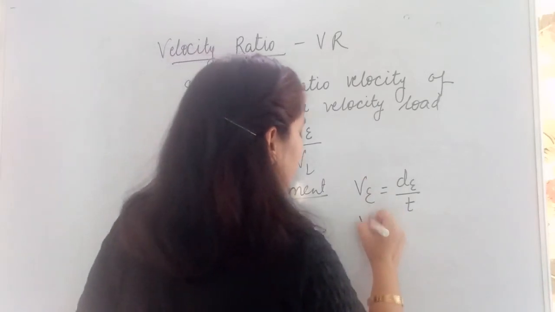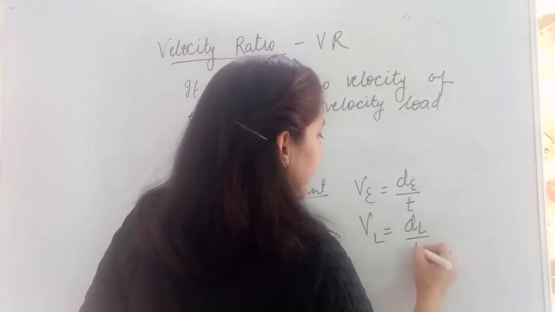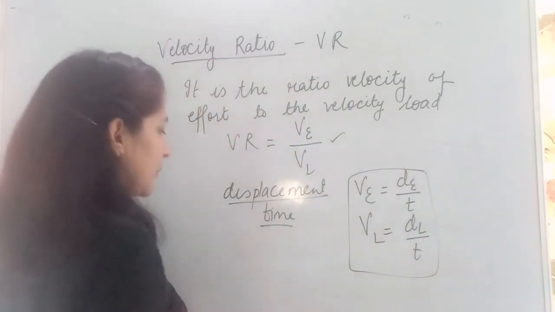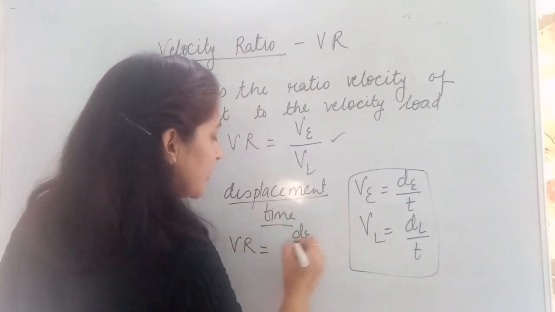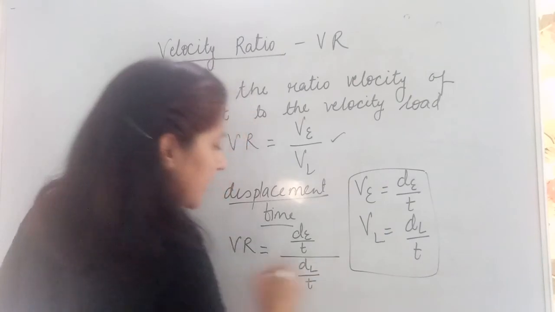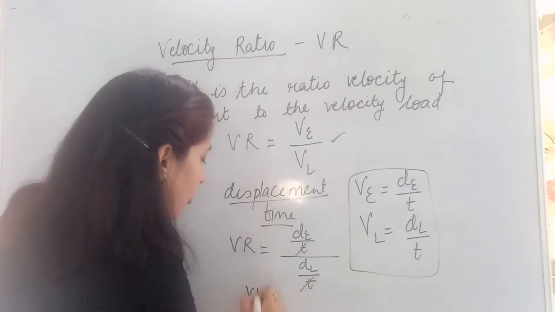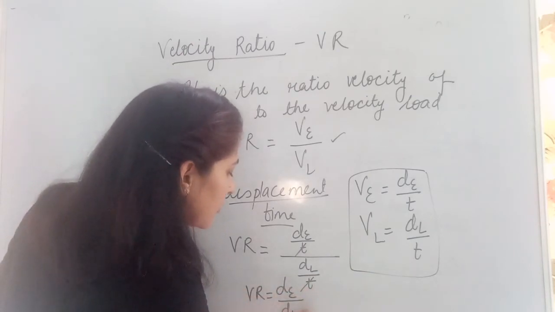Velocity of load is equal to displacement of load in time t. If I substitute these two values in this equation, velocity ratio will be given by displacement of effort divided by time divided by displacement of load divided by time. If I solve it, time will cancel out. So velocity ratio can also be written as displacement of effort to the displacement of load.